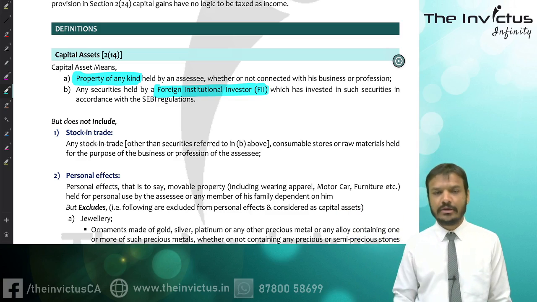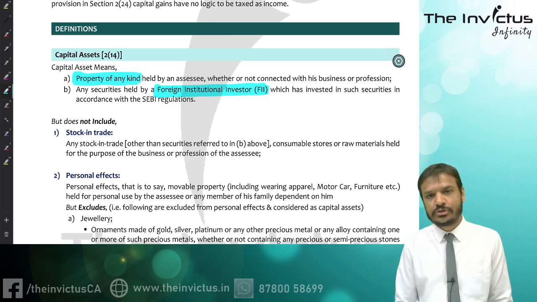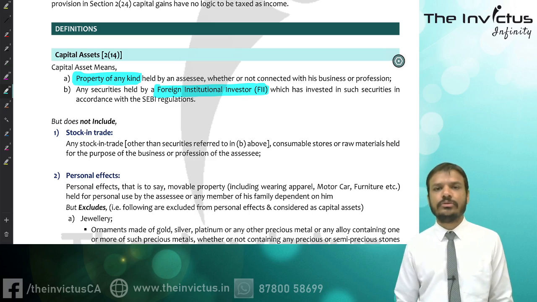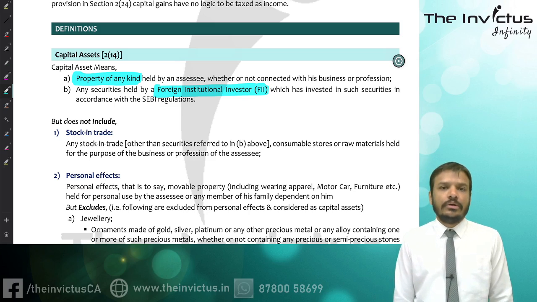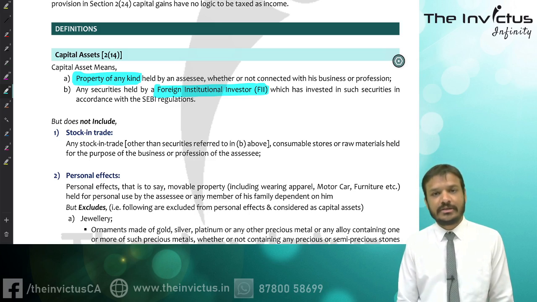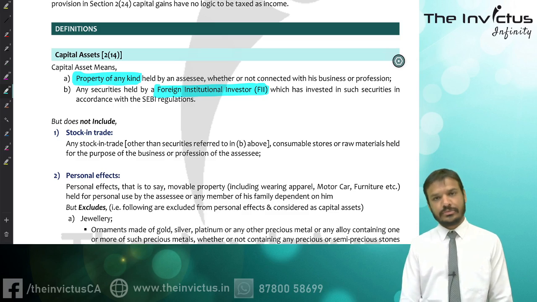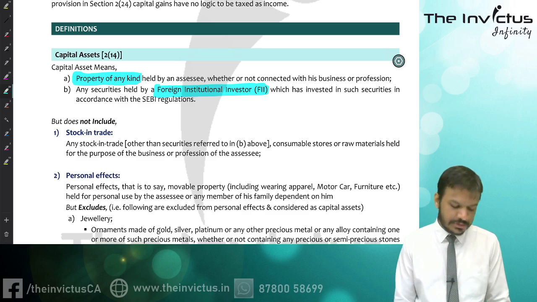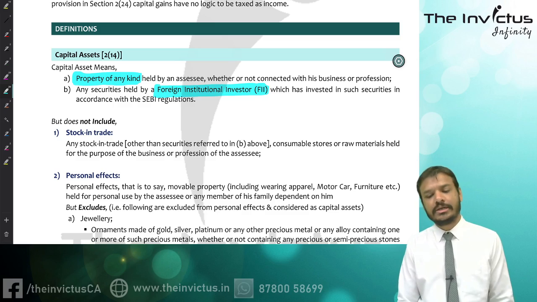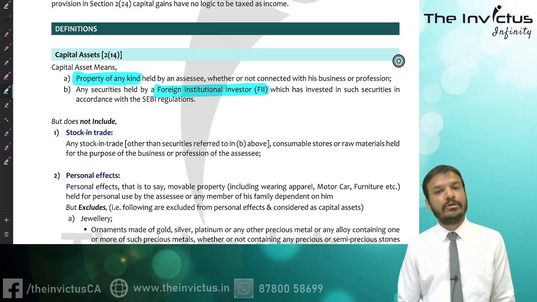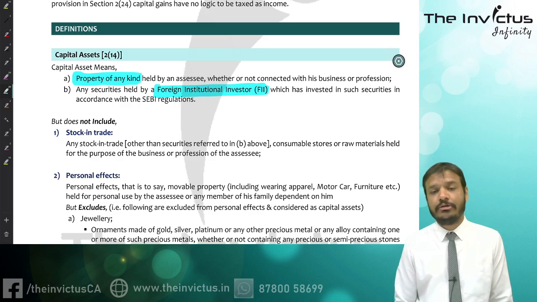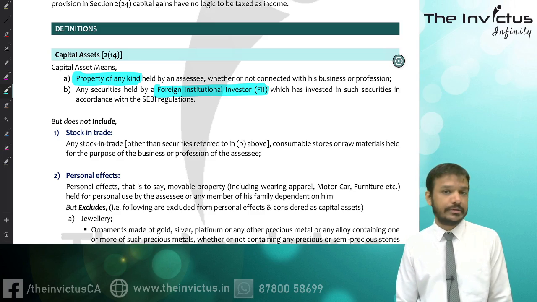Two years back there was an amendment, so it is now taxable. So FIIs made a representation to the finance ministry that we are facing this issue. So they introduced this clause. What does it say? It will always be treated as capital. It will never be treated as stock in trade.